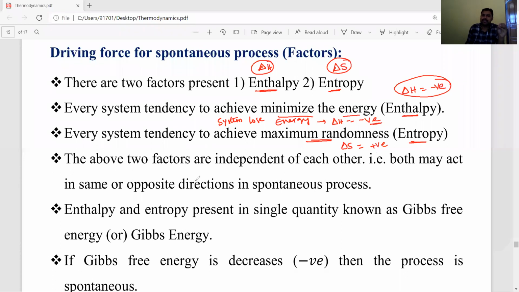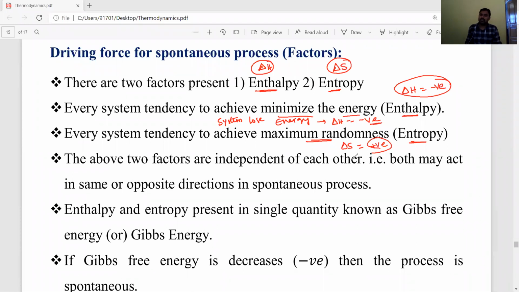Listen carefully. What entropy is and the important formulas we will discuss in the next concept. Up to that, just remember that during a spontaneous process mainly two driving forces are affecting. One is that the system tends to minimize its energy, by loss of energy, so the enthalpy change is negative. The other is to achieve maximum randomness, which means delta S, the change in entropy, is positive.